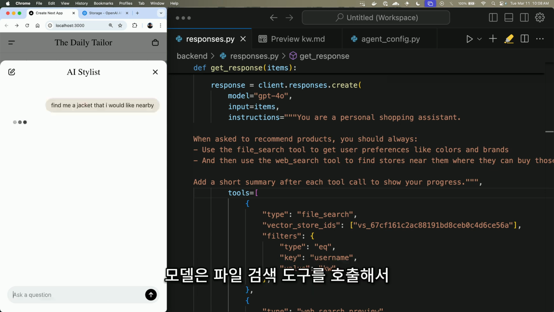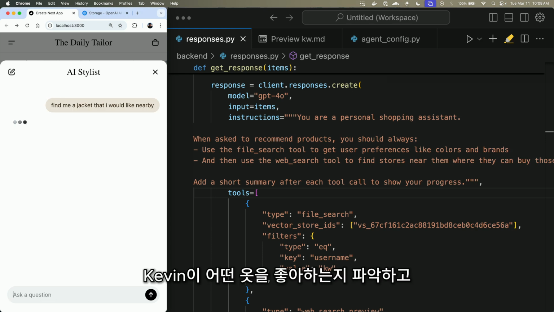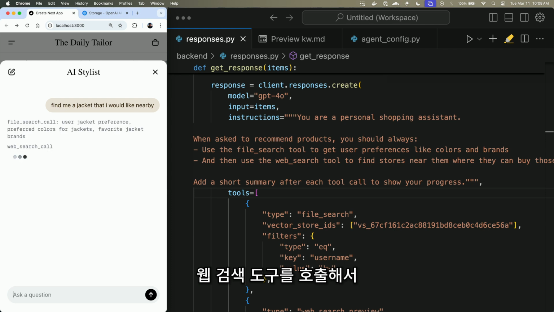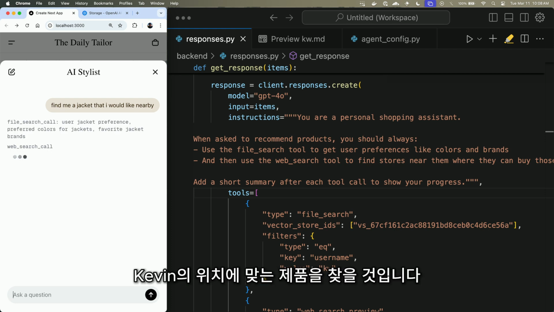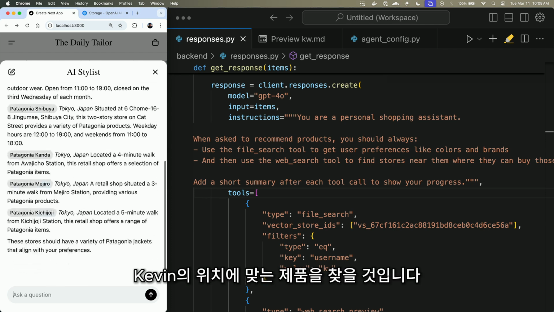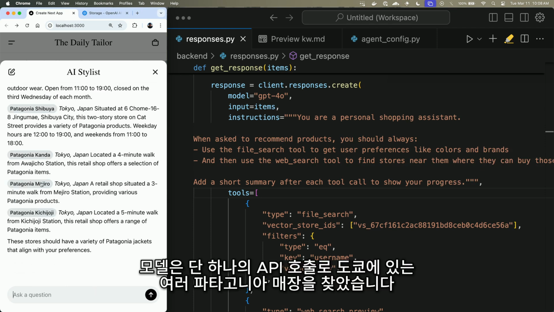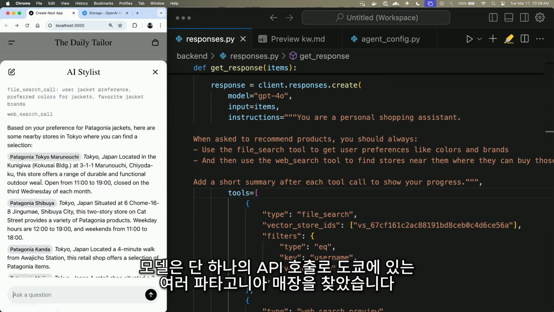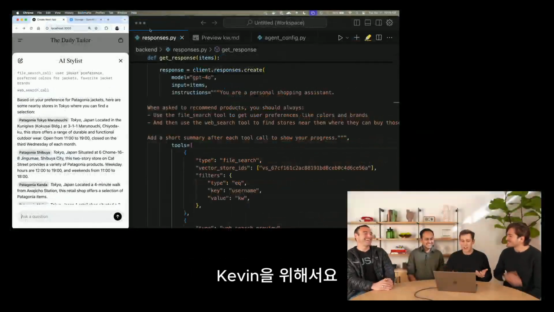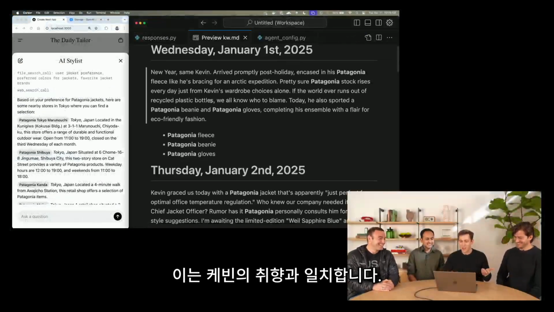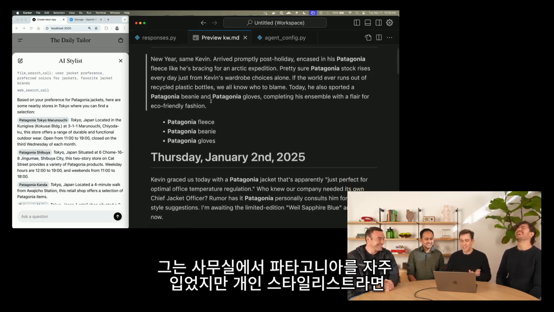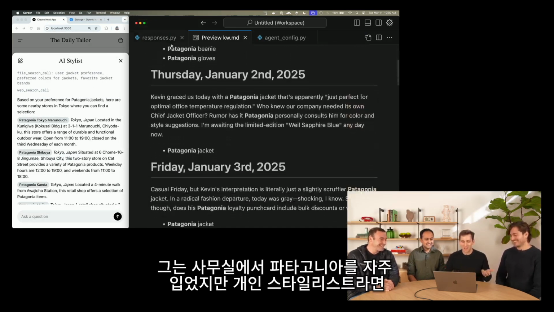What the model will do is issue a file search tool call to understand what kinds of things Kevin likes to wear. And then it will issue a web search tool call to go and find stuff that Kevin would like based on where he is. So the model was able to, just in the scope of one API call, find a bunch of Patagonia stores in Tokyo. Just for you, Kevin. Which actually corresponds to Kevin's preferences. He's been wearing a lot of Patagonia around the office.